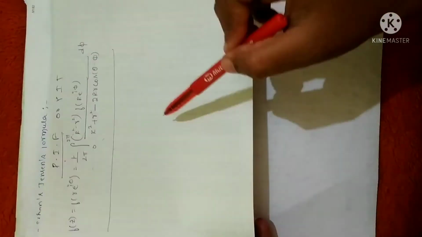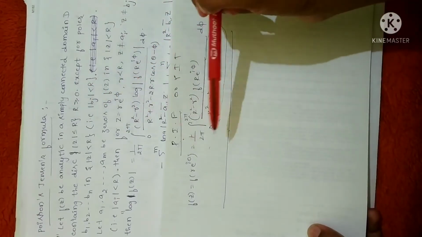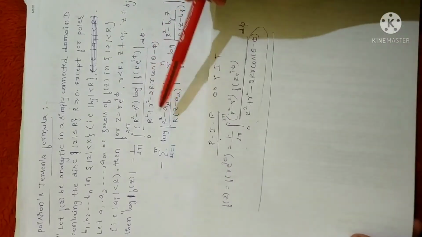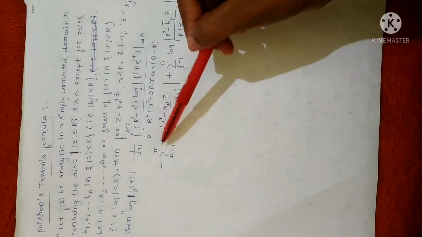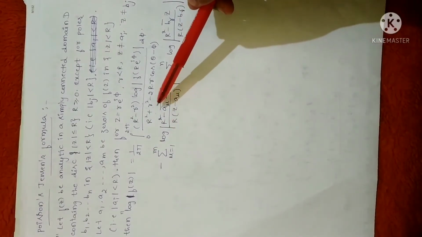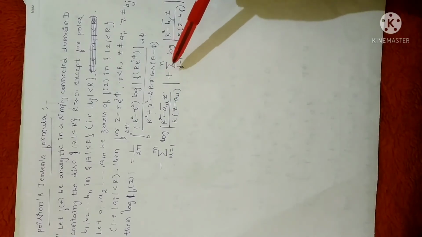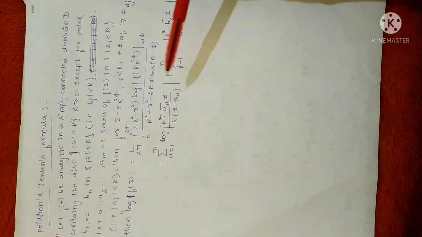Just by looking at the first term, we can decide we have the same denominator in the Poisson-Jensen formula as in the Poisson integral formula, right? So we are making use of this to prove the theorem. Only thing is, we have log and these two extra terms: minus summation mu equal to 1 to m log of (r square minus a mu bar of z) divided by r into (z minus a mu), plus summation gamma equal to 1 to n log of (r square minus b mu bar of z) divided by r into (z minus b gamma). So these two terms are extra.